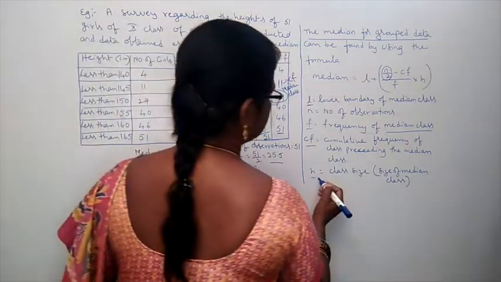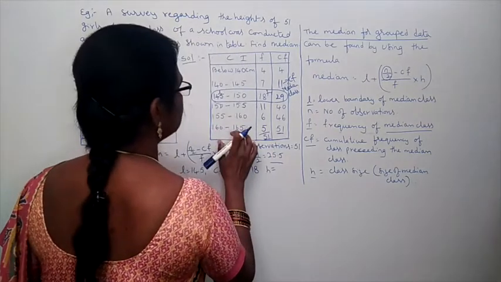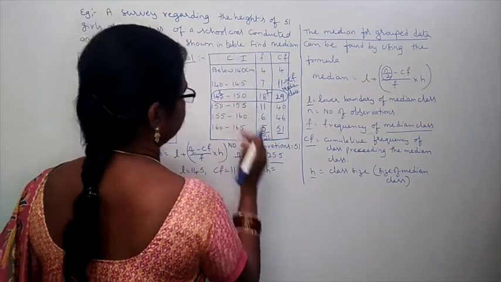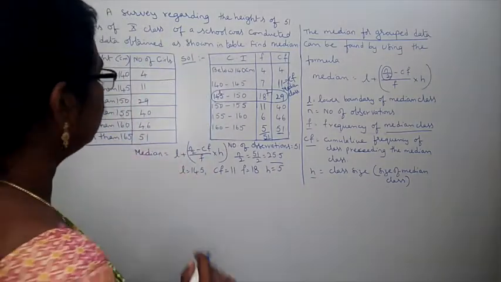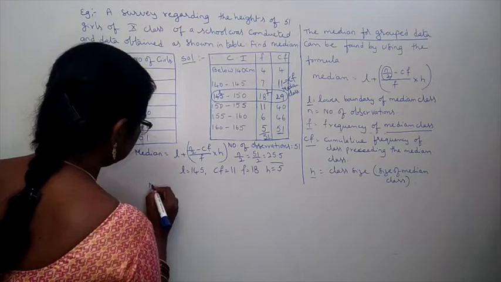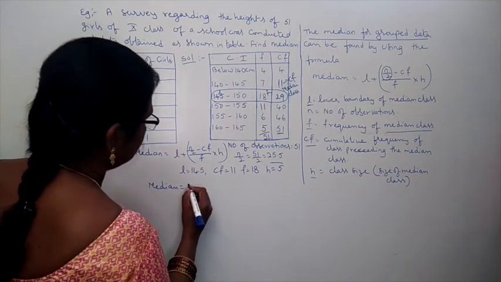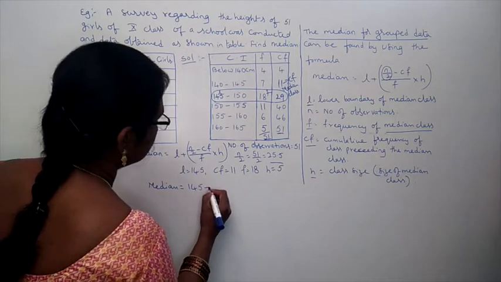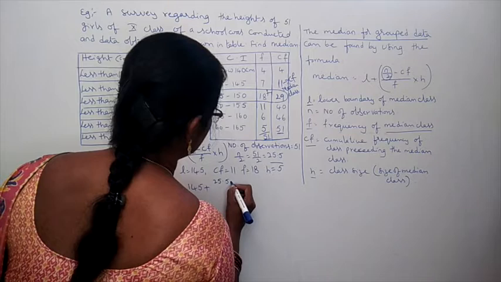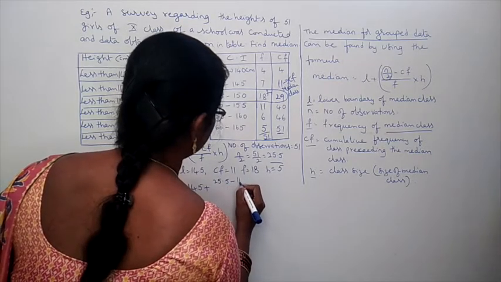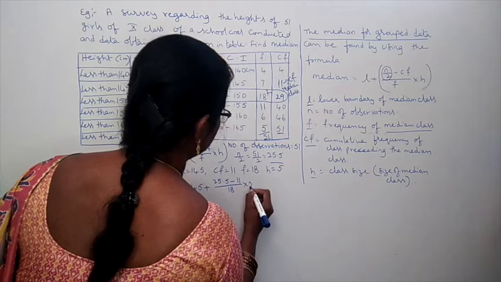Next, H, class size. What is the size of the class? 145 to 150, 5. H is equal to 5. Now, all the values we got. Now, substitute those values. Median is equal to L plus, 145 plus N by 2, 25.5 minus 11 by 18 into 5.